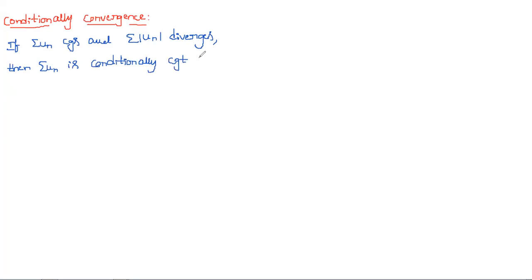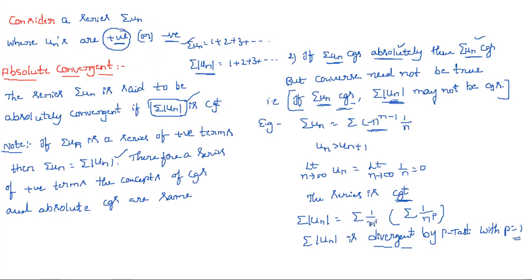Conditionally convergent, or in other names, we'll say non-absolutely convergent, or semi-convergent. Did you get the idea now? So just now we saw the example. Is this conditionally convergent or not? Here, summation un is convergent and summation modulus un is divergent. So simply we can say that the given series is conditionally convergent.